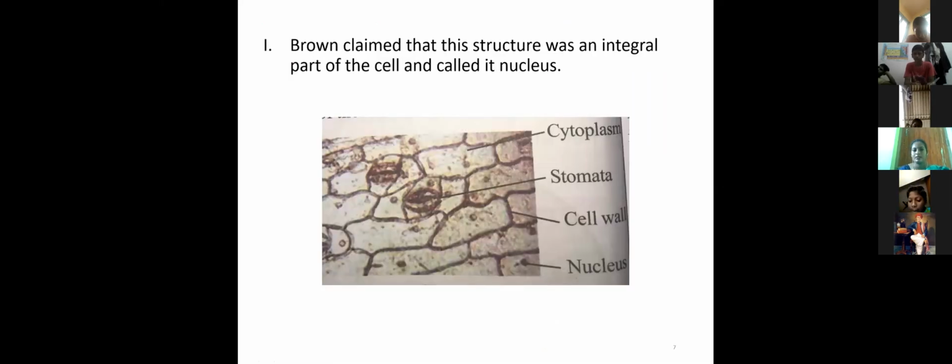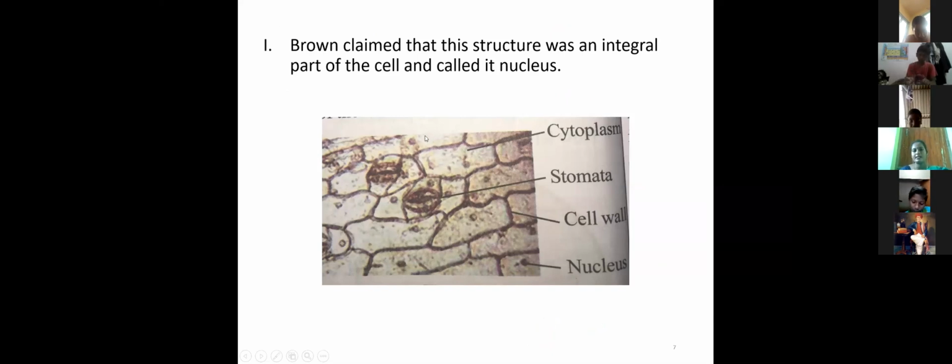Next. He claimed that this structure was an integral part of the cell and it is called the nucleus. This is the nucleus. This is the plant cell. Nucleus, cell wall, stomata and the cytoplasm. The nucleus is present inside the cytoplasm of the cell.